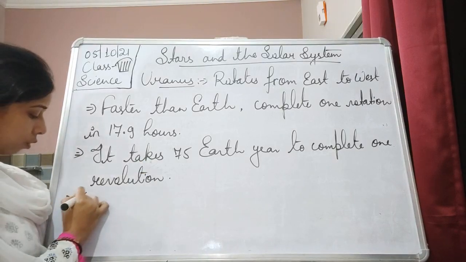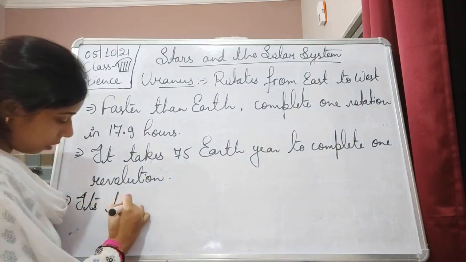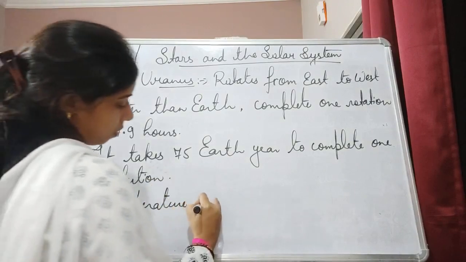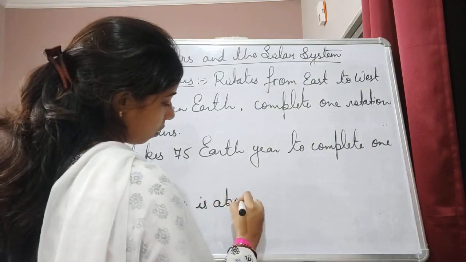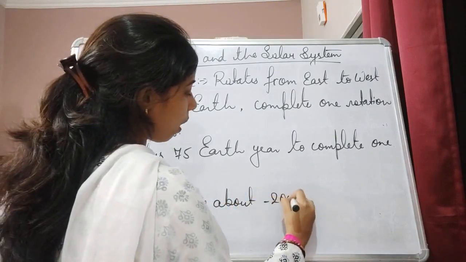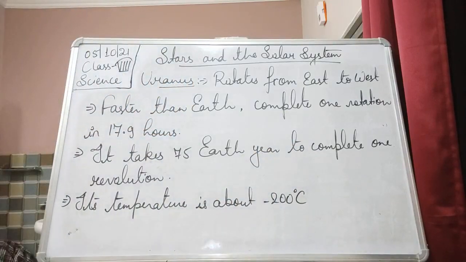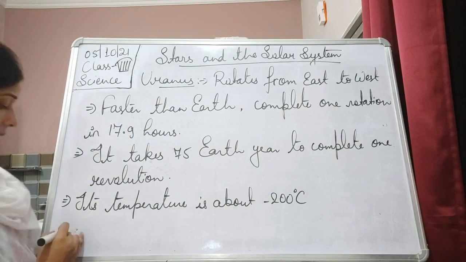What about the temperature? Its temperature is about minus 200 degrees Celsius.